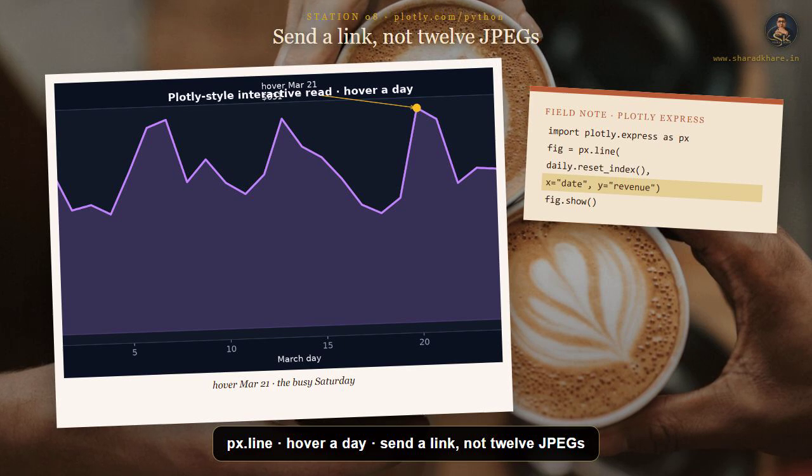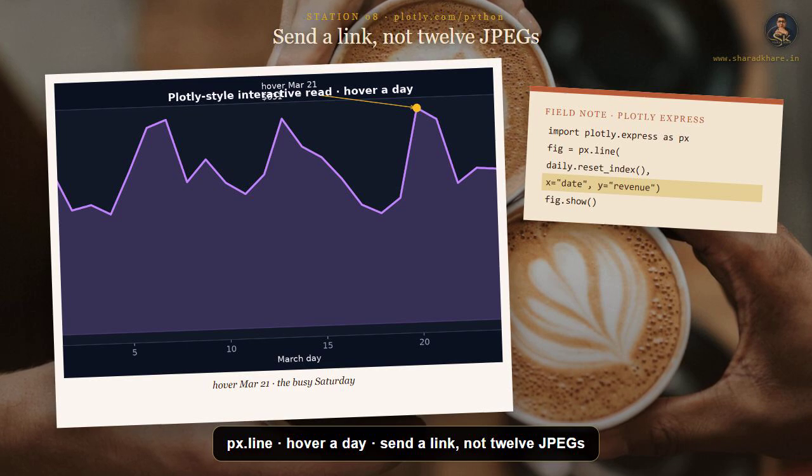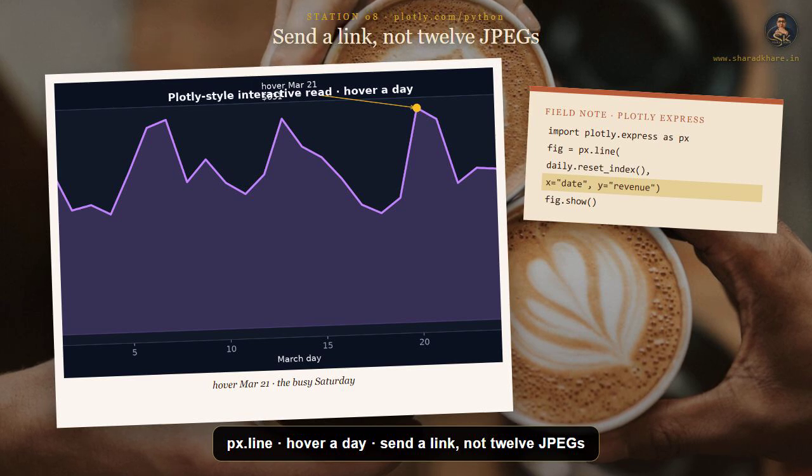Bar and facet charts follow the same idea: data, x, y, color. Plotly is not where you clean data. It is where a clean table becomes a conversation. Send the owner a link, not a 12 slide deck of JPEGs.